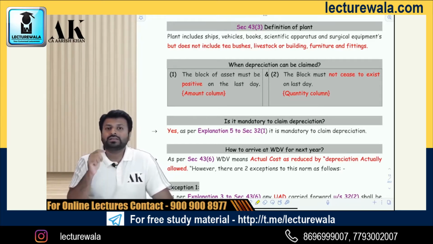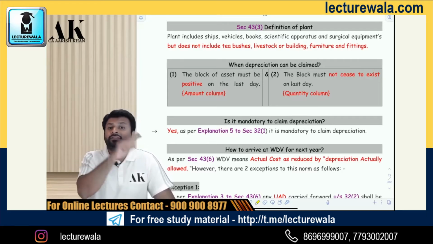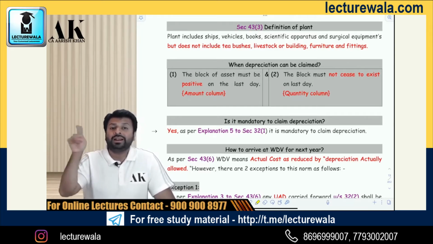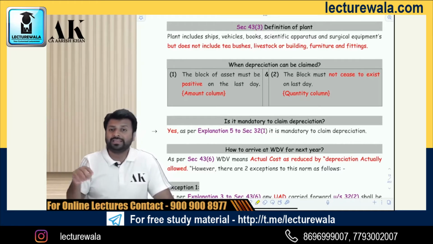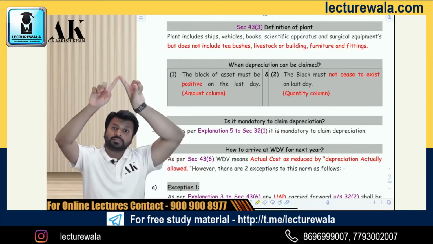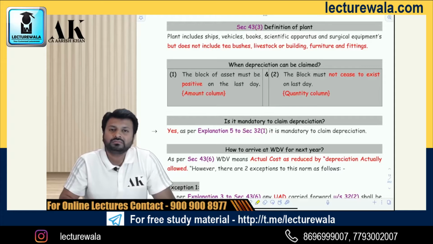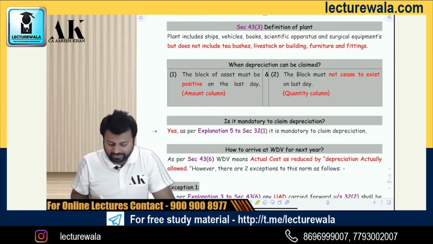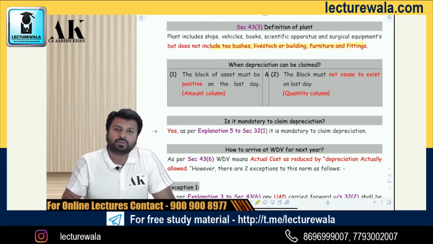Why? Because you cannot treat furniture and fitting or building as plant and start to claim 15% depreciation and also additional depreciation, by saying that your furniture and building is a plant. So give me normal depreciation of 15% and additional depreciation of 20%. You cannot get that. Forget about that. I have explained in great detail in the class the logic of why this has been removed. I do not have much time over here to explain because that will take a lot of time.